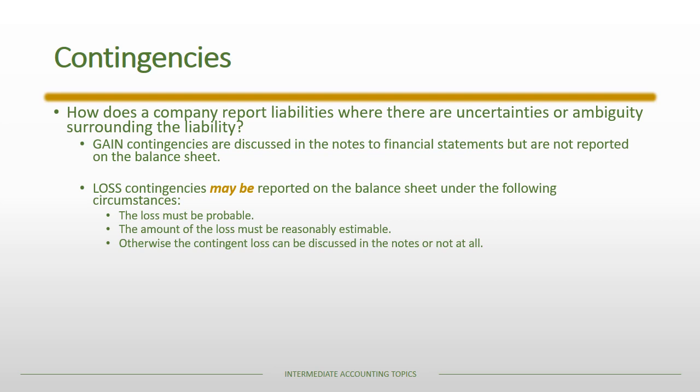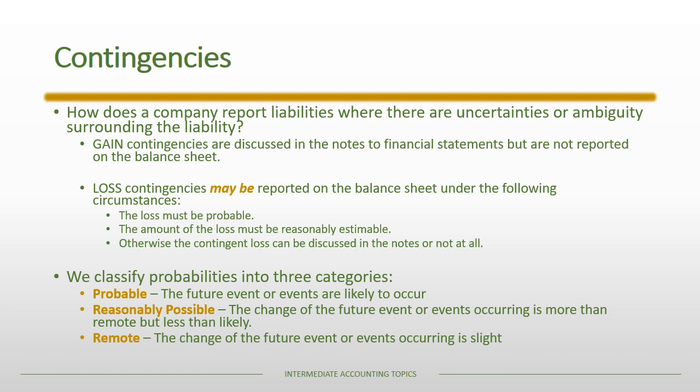When we talk about probability, there are really three levels of probability, if you want to think of it that way. Things that are probable, reasonably possible, and remote. Probable means that the event or events are likely to occur. Reasonably possible means that the event or events are more than remote, but less than likely.